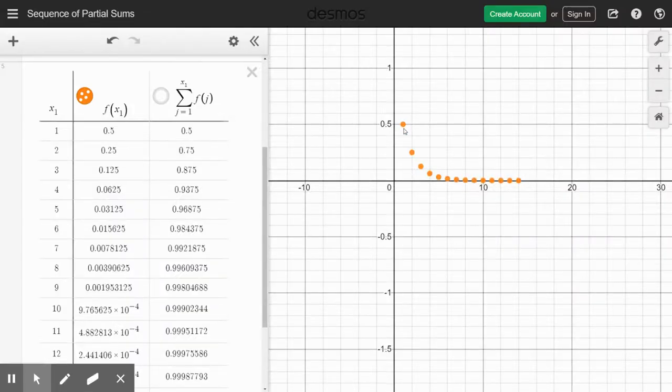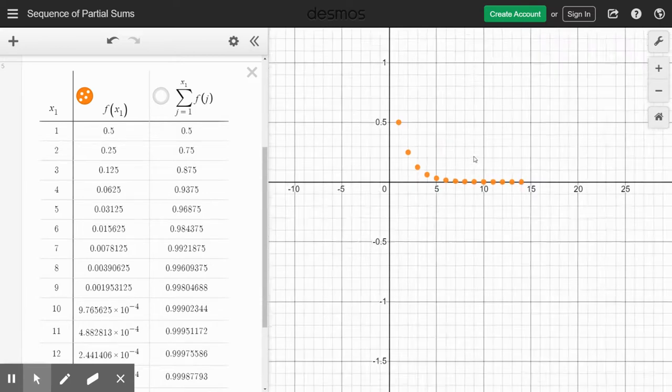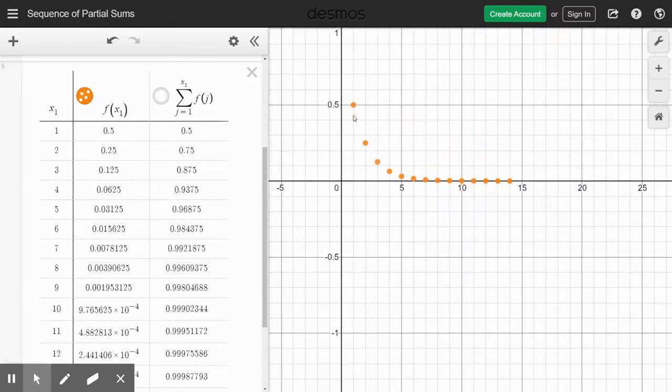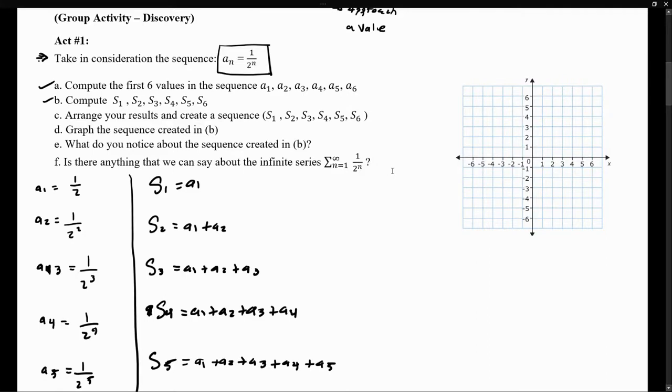Now, if we plot this sequence, what do you notice about it? It seems like a of n converges to 0.